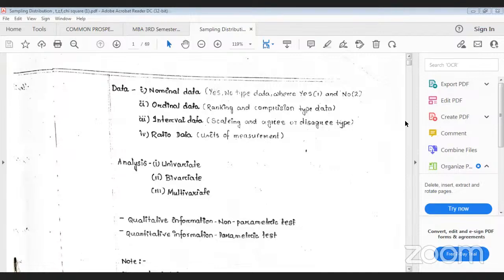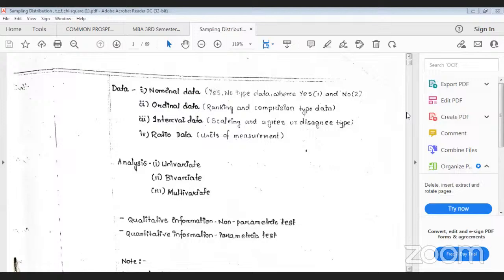So here already we have discussed the data. Already we have discussed nominal data, ordinal data, interval data, ratio data. Nominal data is yes or no type. Ordinal data is ranking type. Interval scale data is scaling: agree, disagree, 5-point scale, 10-point scale, 7-point scale, like that. Ratio data means units of measurement, that is income, expenditure, then height, weight. Then analysis, already we have discussed: univariate analysis, bivariate analysis, multivariate analysis.